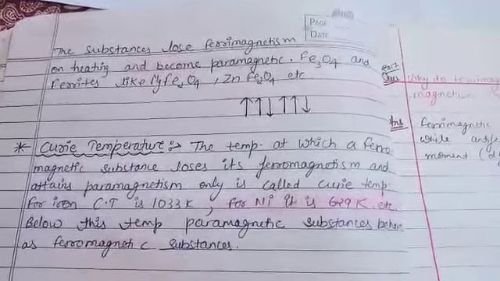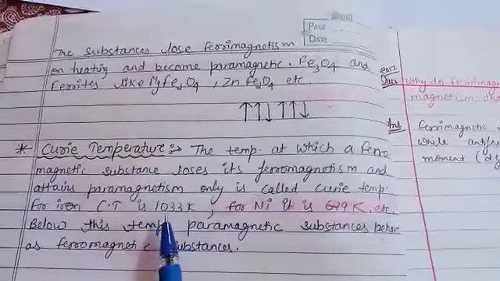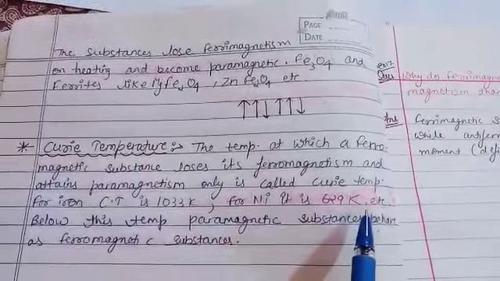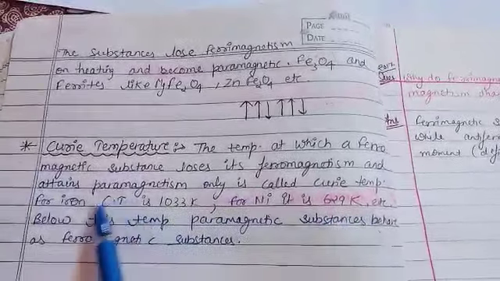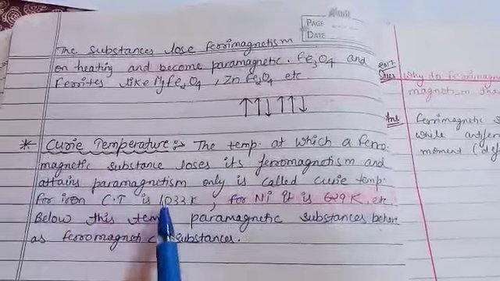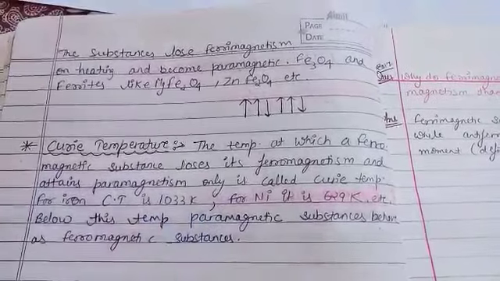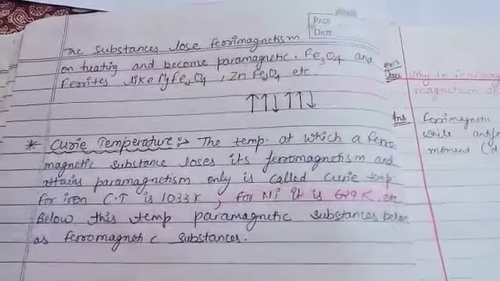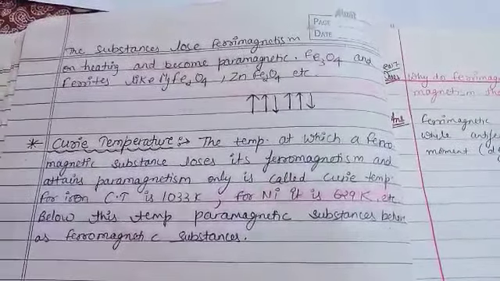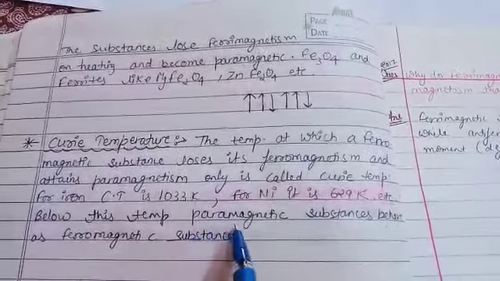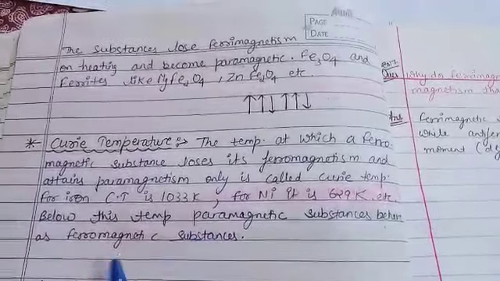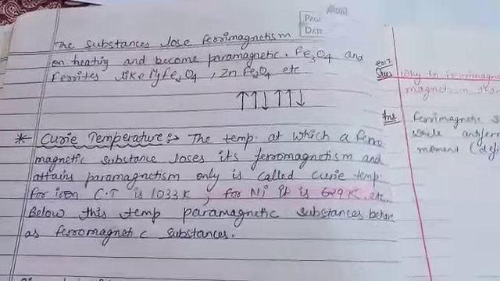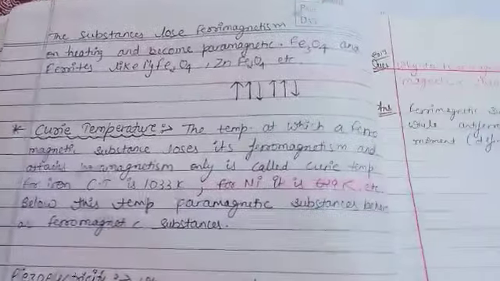For example, Curie temperature is 1033 Kelvin for iron, and for nickel it is 629 Kelvin. Now below this temperature, the paramagnetic substance behaves as a ferromagnetic substance. So this is regarding Curie temperature.